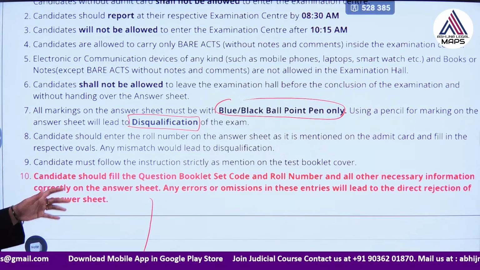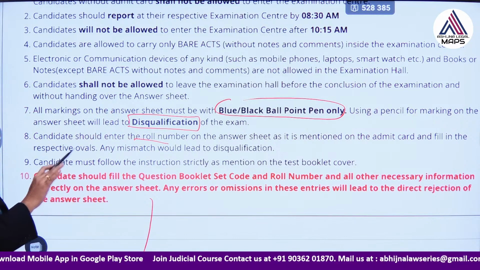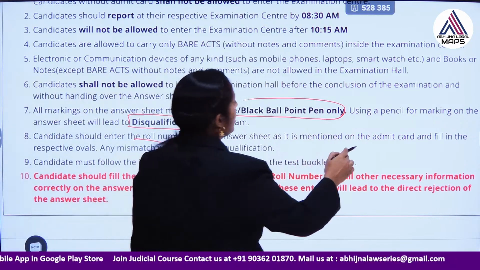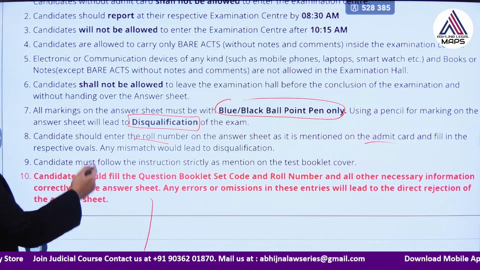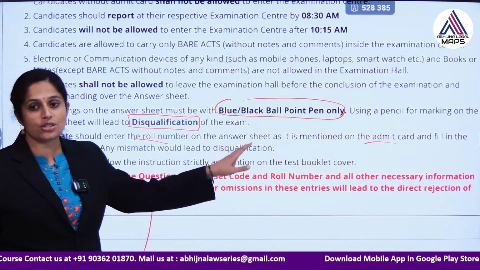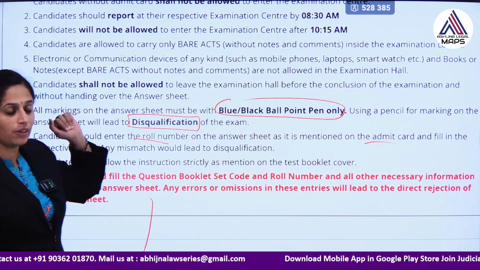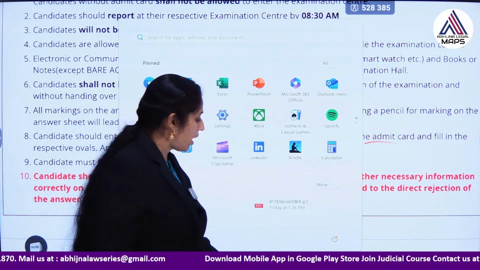Then you are supposed to write your proper roll number, whatever is given in the admit card, the same thing has to be mentioned in the OMR sheet as well. Any mismatch would lead to disqualification, and you must follow all the instructions mentioned in the test booklet cover. And how are you going to download your admit card?